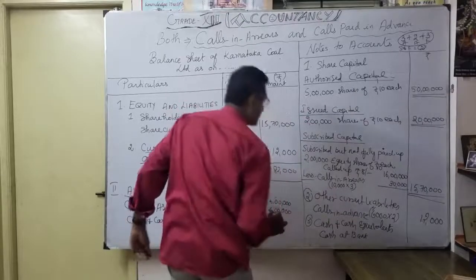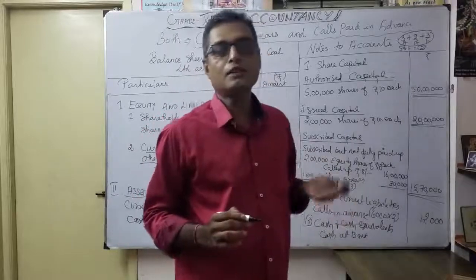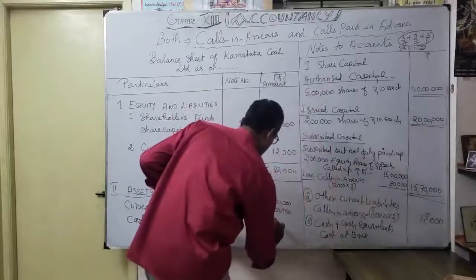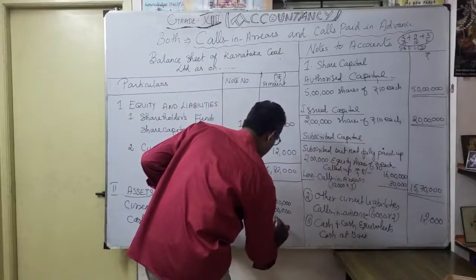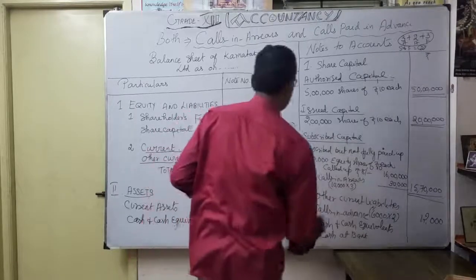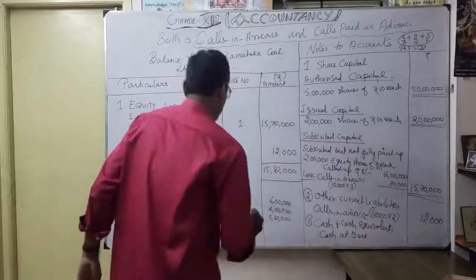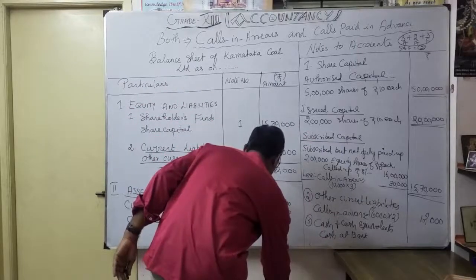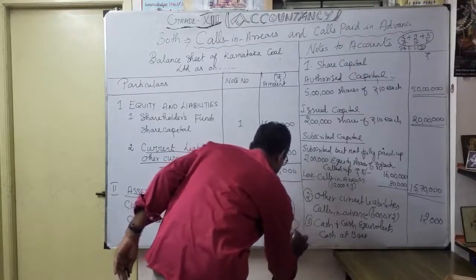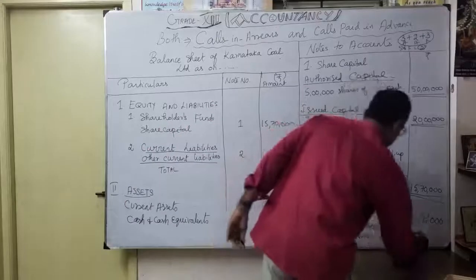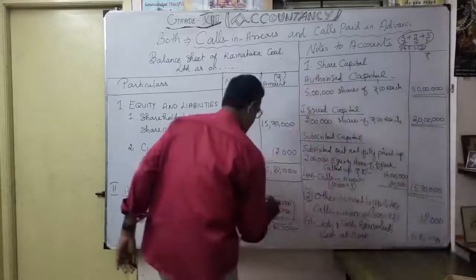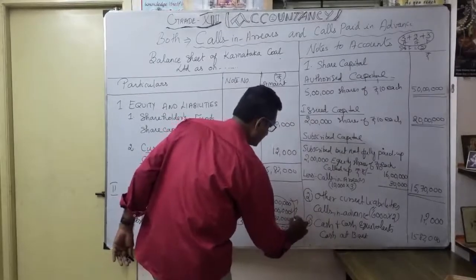Okay. Thereafter, the first call received money only, 5 lakh 82,000, inclusive of your calls in advance. The third one, the total, how much will we get? That's your 15 lakh 82,000. So explanation, give it here. How did you get it? The total cash at bank 15 lakhs 82,000. This is for application received money. This is for allotment. This is for share first call.